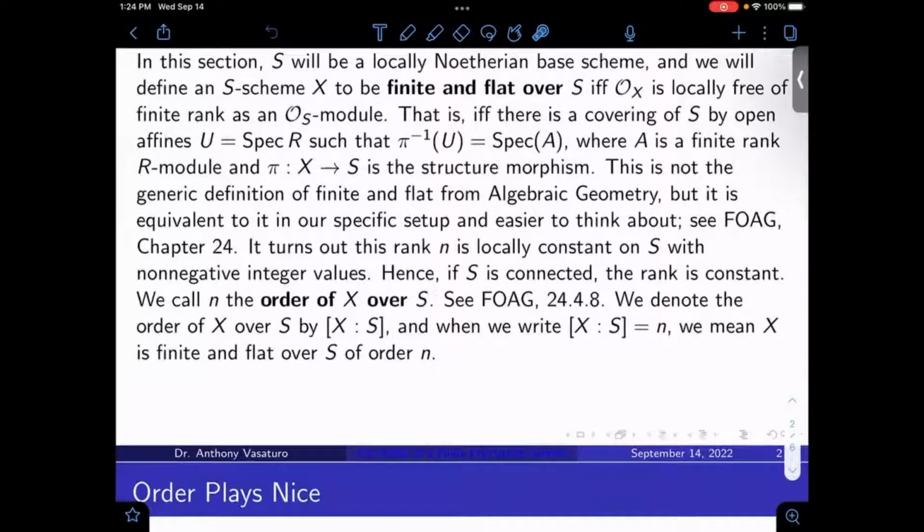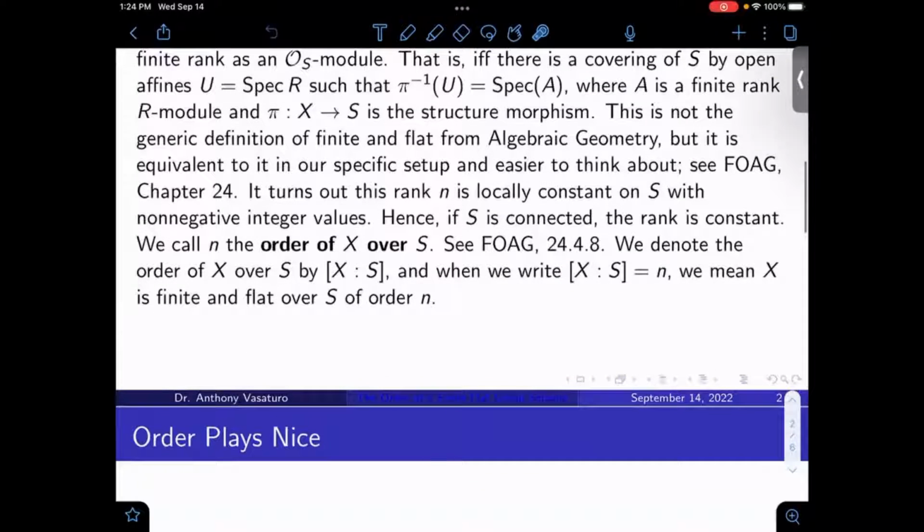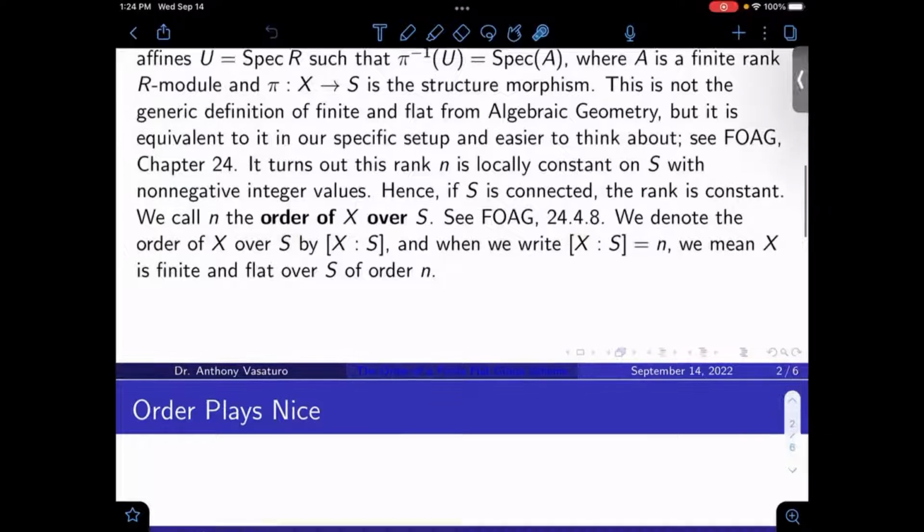Just note this isn't really the generic definition of finite flat from algebraic geometry, but it's equivalent to it in our specific setup. And I think, personally, it's a little bit easier to think about than the generic definition. But you should see Vakil's notes, chapter 24 for more generic information. It also turns out that A is finite rank as an R-module, and that rank N is locally constant on S, and it takes on non-negative integer values. So, for example, if S is connected, the rank is just constant. And so we call this N the order of X over S. And you can see, again, Vakil's notes 24.4 for more information about this, or Hartshorne, or whatever you like.